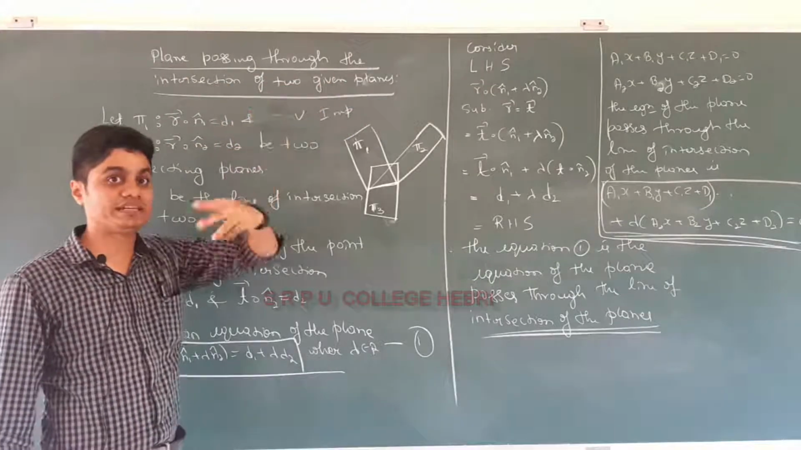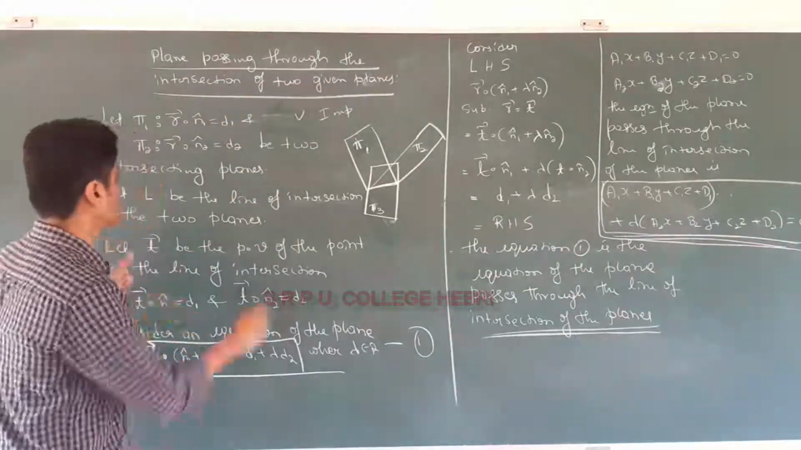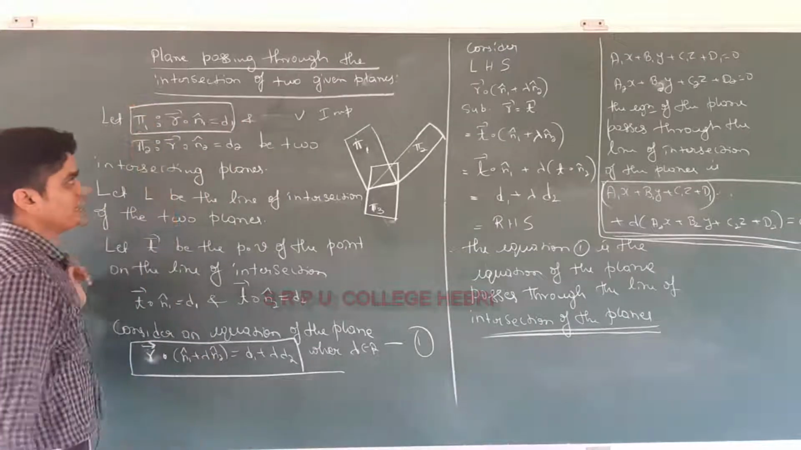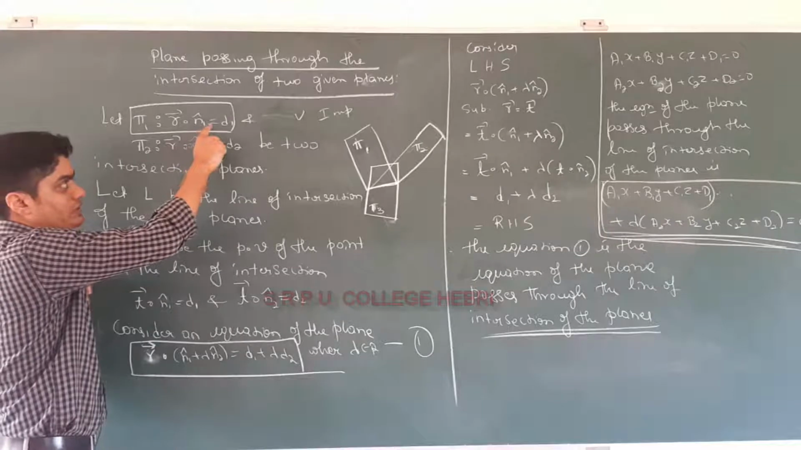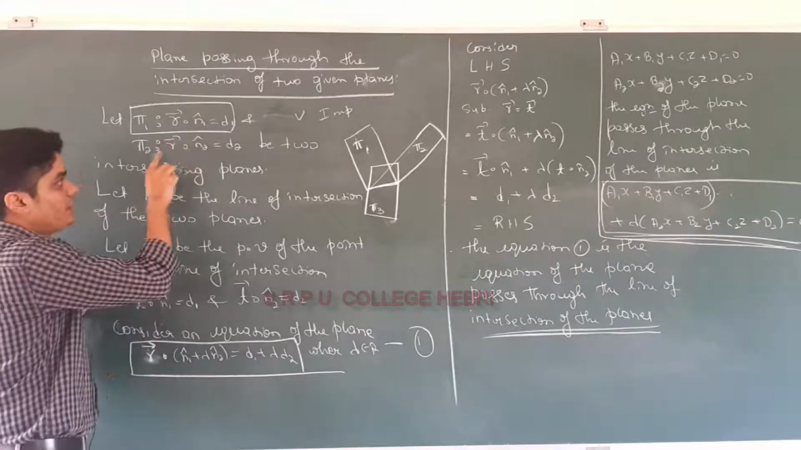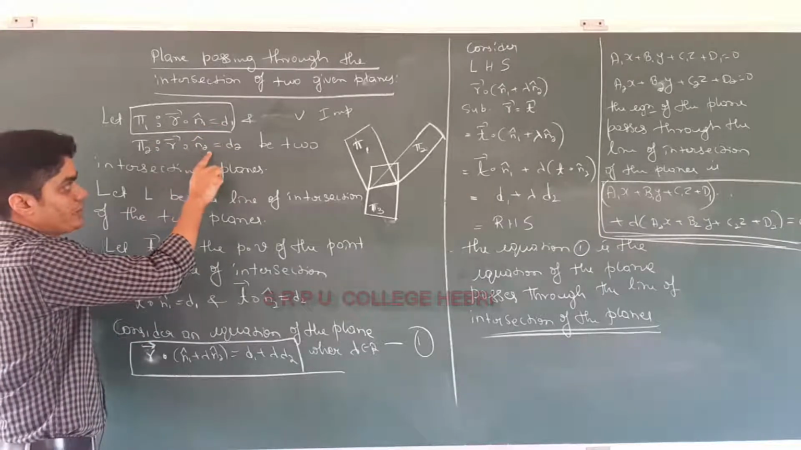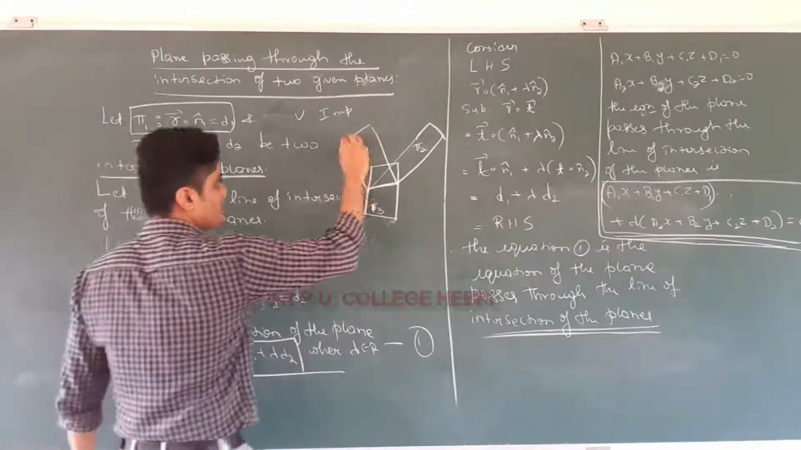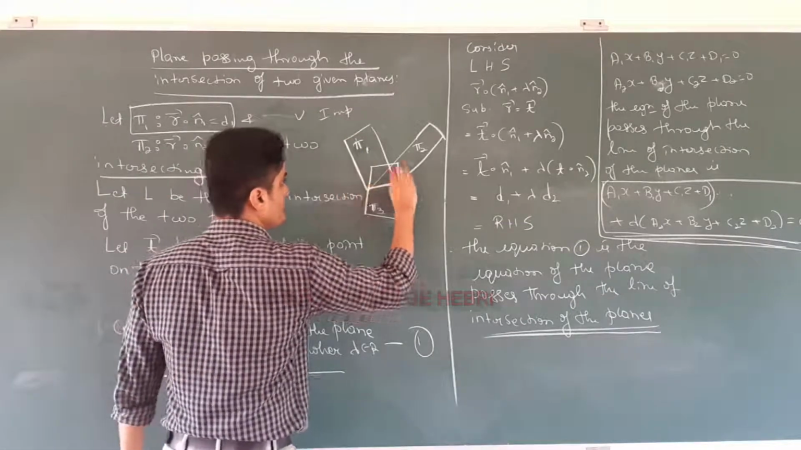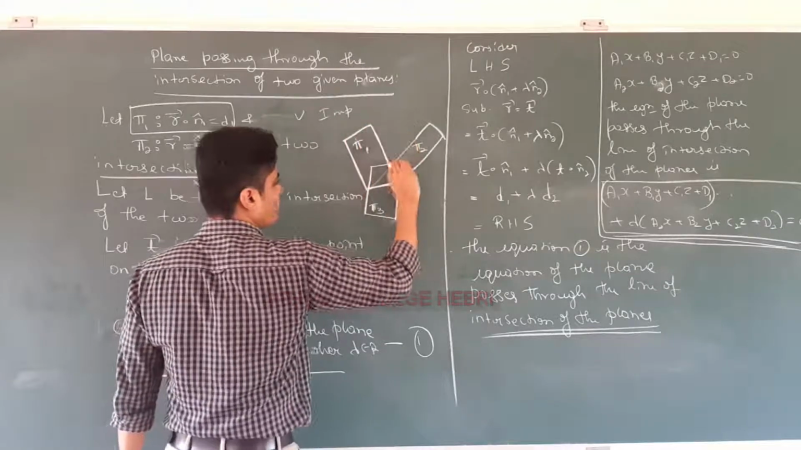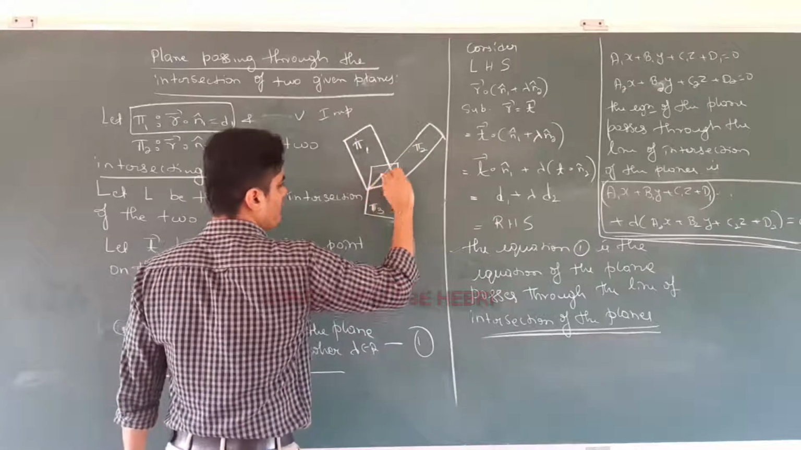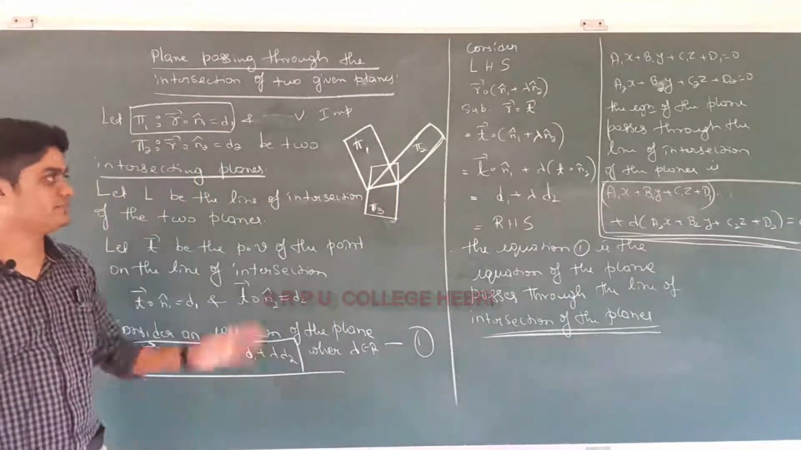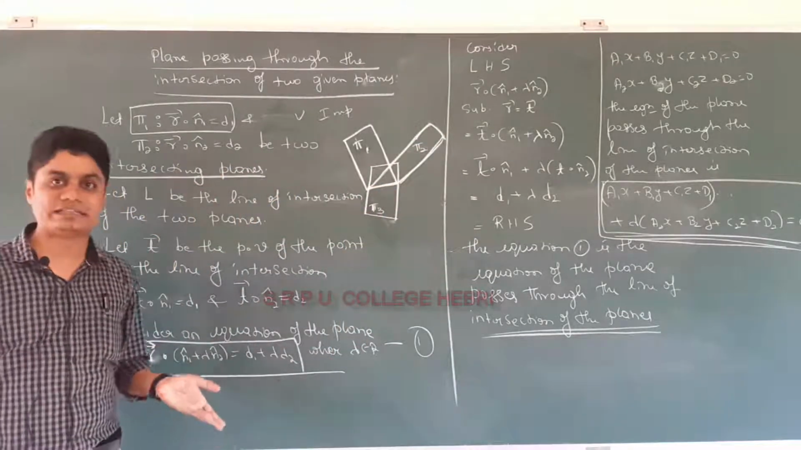Next derivation: the plane passes through the intersection of two given planes. So consider two equations of planes like this: pi 1 is r1 dot n1 cap equal to d1, and pi 2 is r2 dot n2 cap equal to d2, intersecting planes, which are given in the question. Now these two planes definitely intersect because we assume that these are intersecting planes.